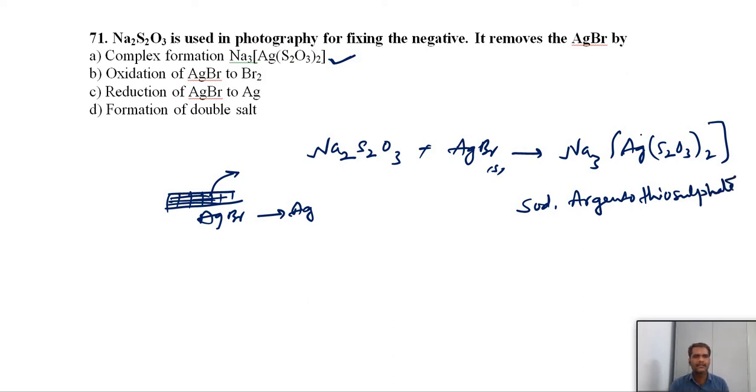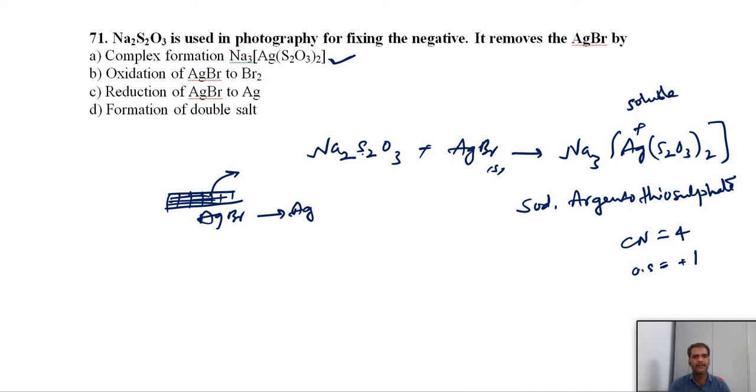So here the oxidation state of silver is +1, and they'll ask the coordination number. This is a bivalent ligand. Coordination number is 4. In coordination chemistry we will discuss this one. And the oxidation state of silver is +1. Just remember these points. And the compound name is sodium argentothiosulfate. It is a soluble complex.